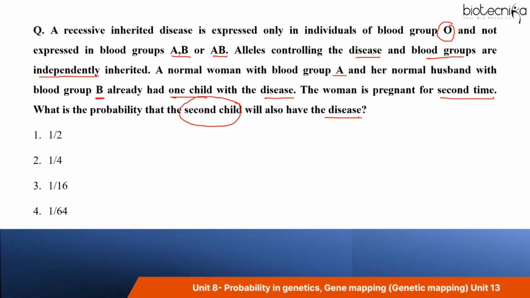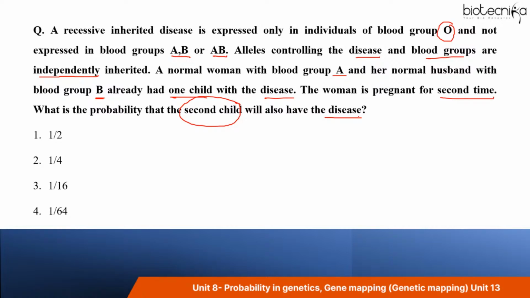Okay, coming back to the question. The options are 1 by 2, 1 by 4, 1 by 16, and 1 by 64. Some of you are answering option 3. The majority says option 2, and some have answered option 3 also. Kavya, Sakina, Shivani, you are saying 1 by 16. Sandhya, Lakshmi, Arzu, Shraddha, Priya, you all are saying 1 by 4. And even Coco, you are saying 1 by 2.